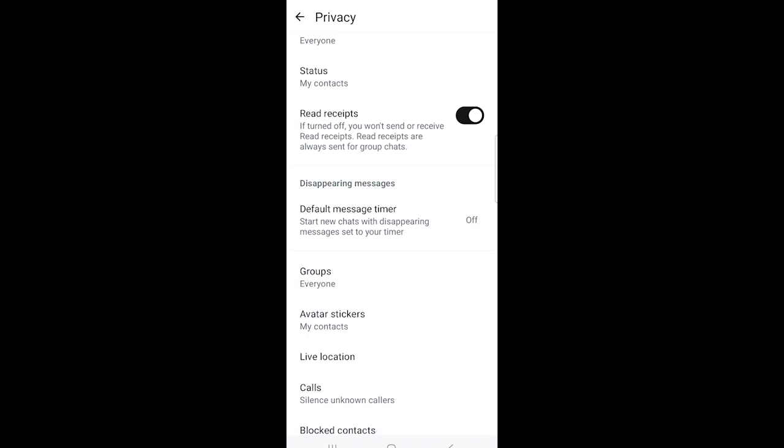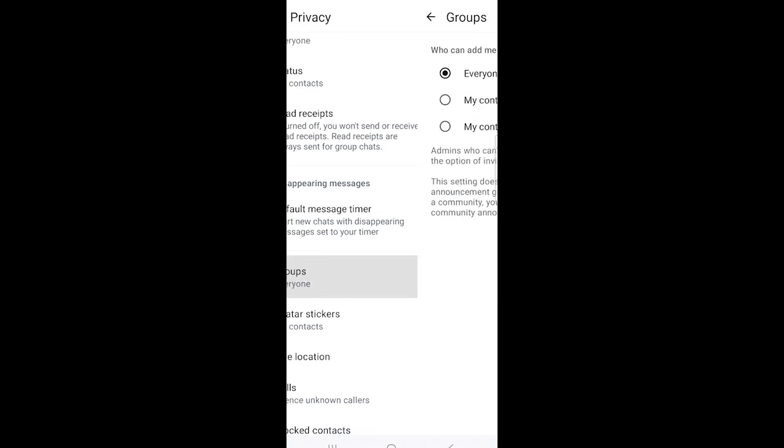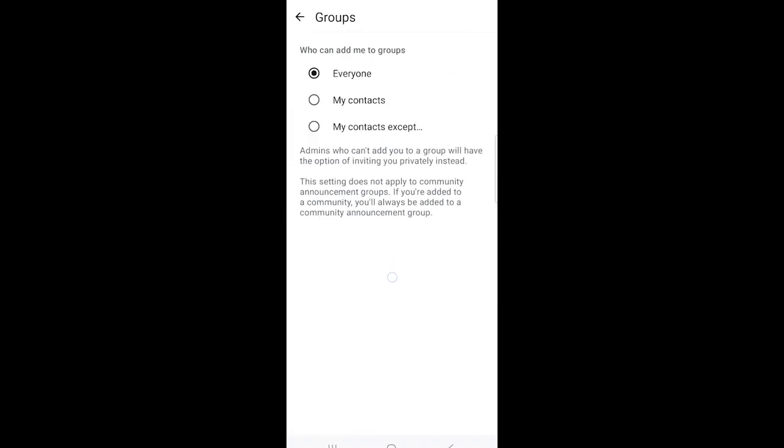So we are in the Privacy section, and then you see Groups: Everyone. We are going to change the group setting. We are going to block anyone or any stranger from adding you to a WhatsApp group. Click on it. So we are in the group setting, and then you see Who can add me to groups.